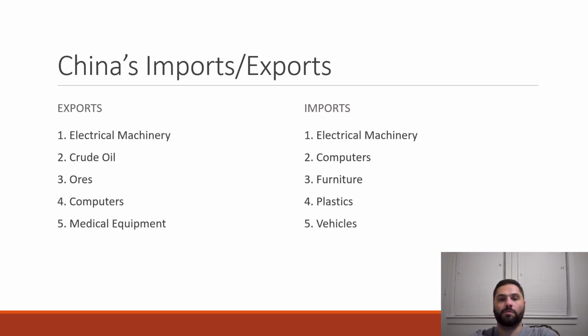China's imports and exports. Well, China has become the world's largest exporter, number one ranked in the world. This is widely known in our book listed as the world's largest export factory. These exports include electrical machinery, crude oil, ores such as ash, computers, and medical equipment.